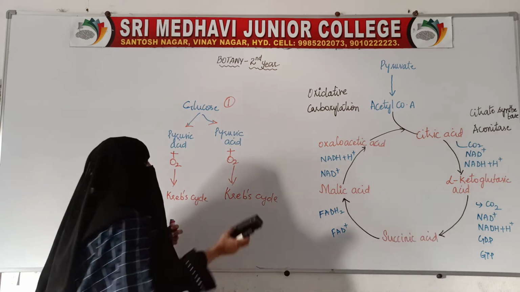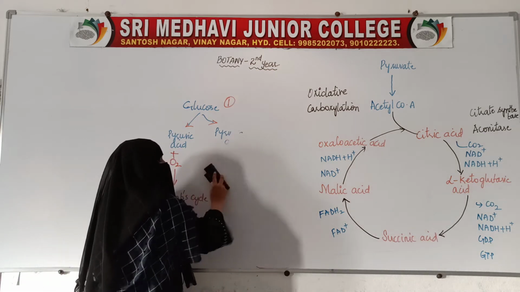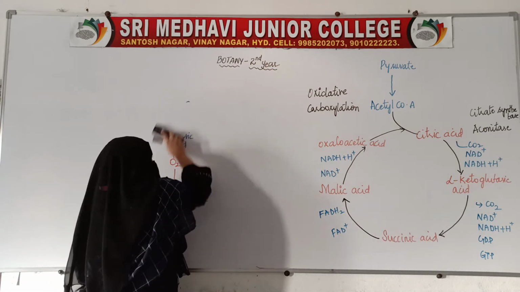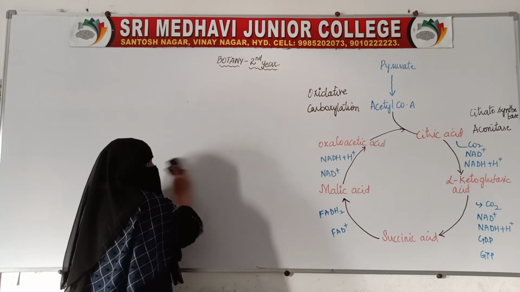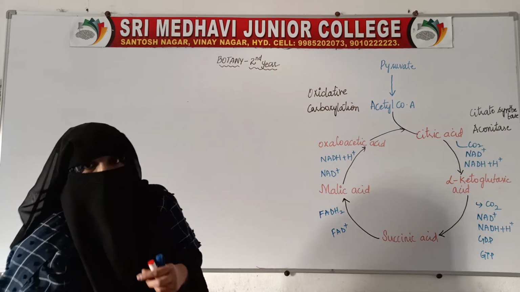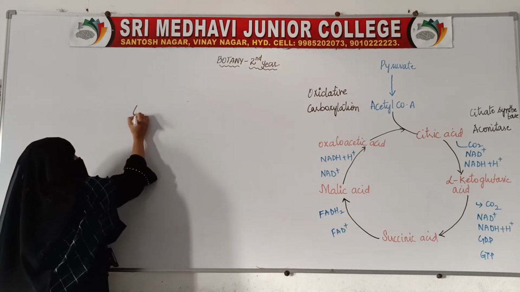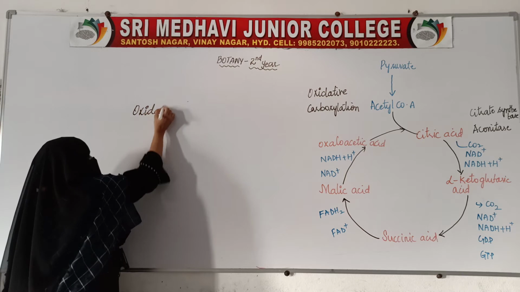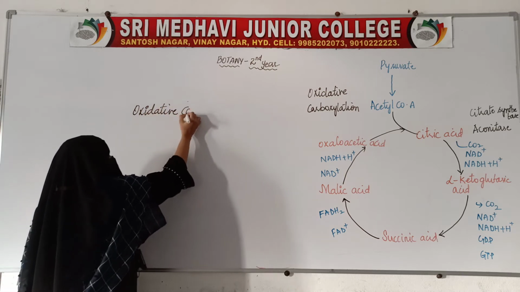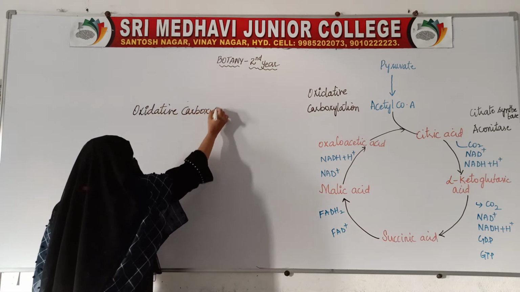Now let us see what happens during Krebs cycle. But before we move on to the Krebs cycle, there is one smaller step which is called oxidative carboxylation.